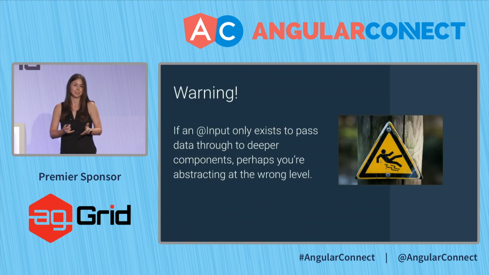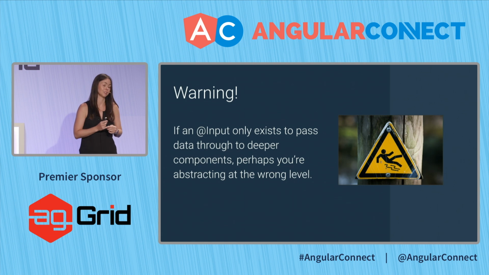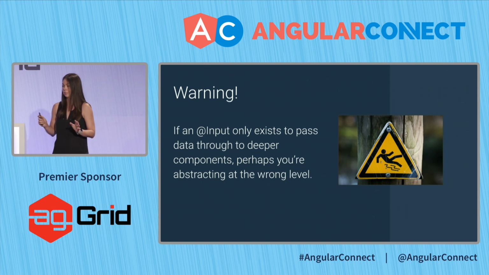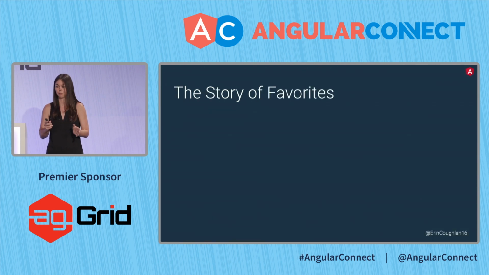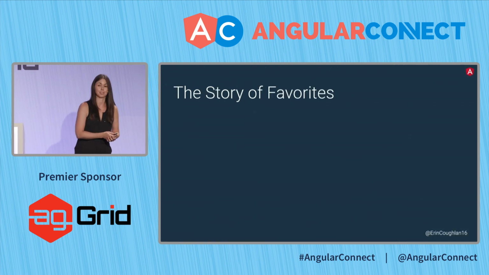And with that, I want to say there's a little warning here. If you have an input that only exists to pass it to another input a level down, maybe it's not the right abstraction. An example of this, just to make it more clear, is favorites.